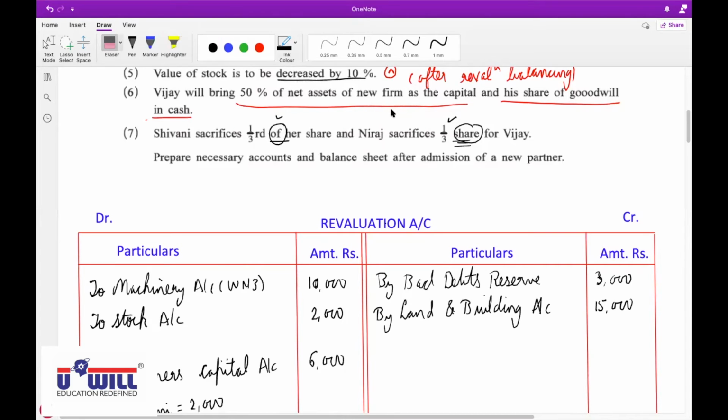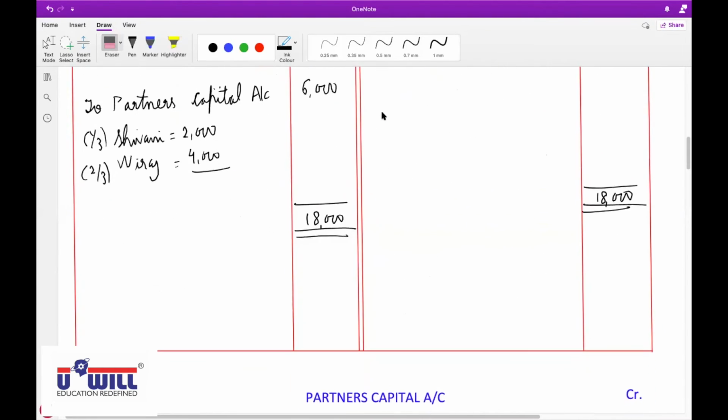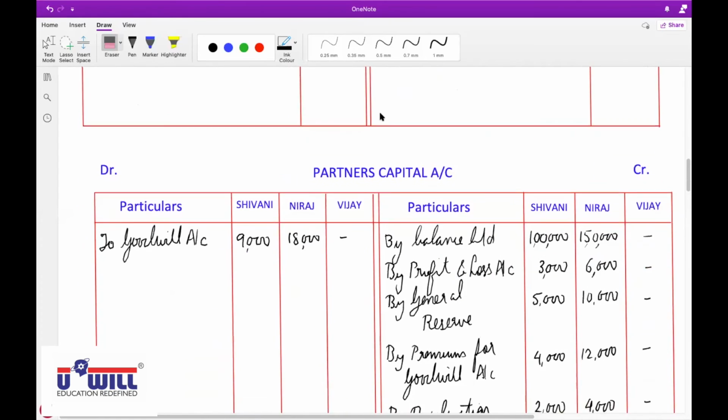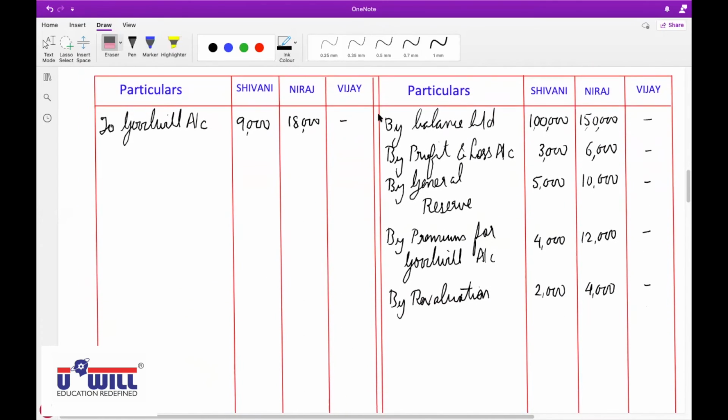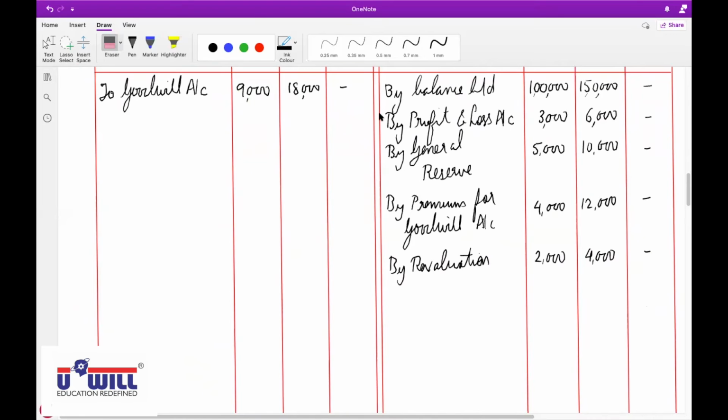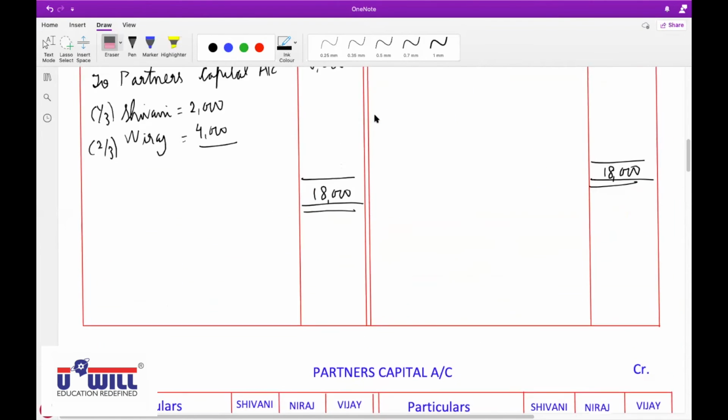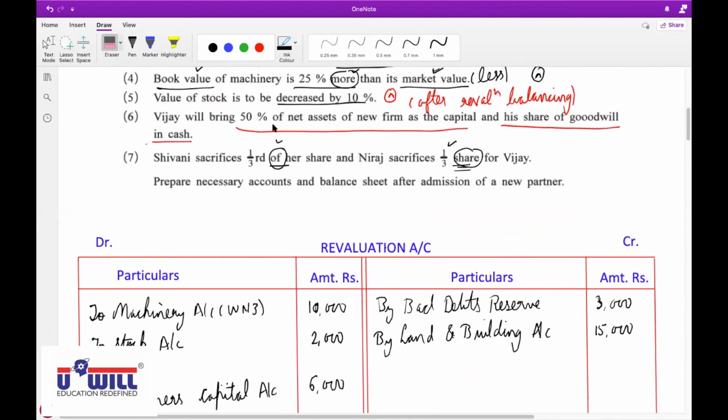Then by adding the adjusted capital of Shivani and Neeraj. Then we will find the remaining share, that is 100 minus 50%, which is 50%.